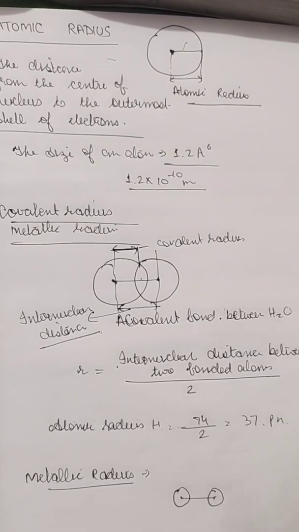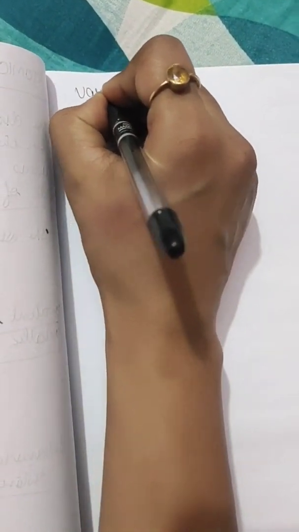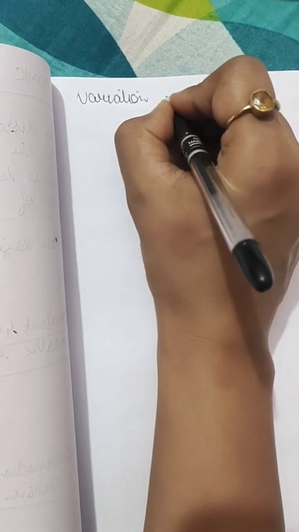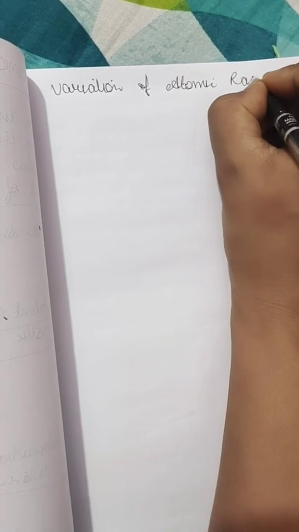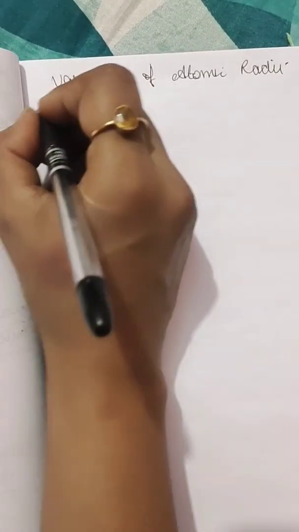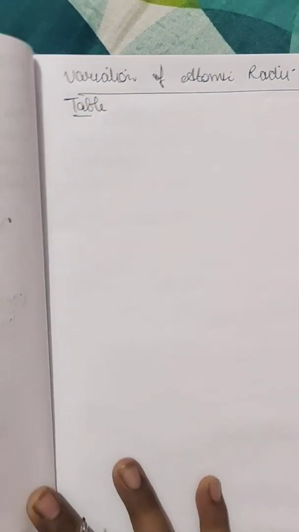Okay, so after this we come to the next topic, which is variations of atomic radii in the periodic table. The following periodic trends in the atomic radii have been observed.